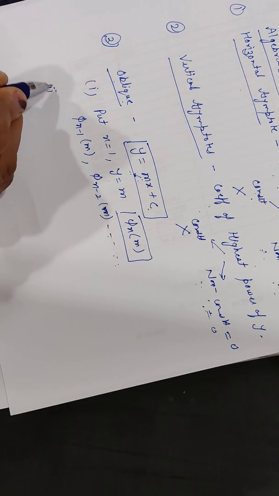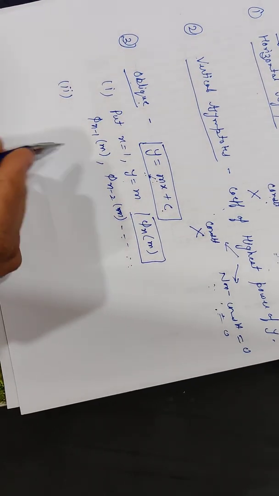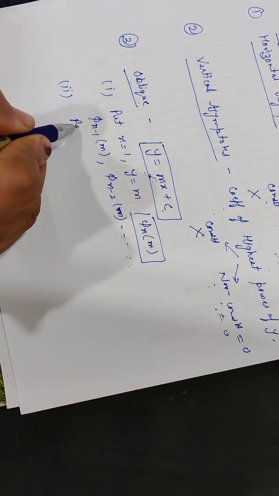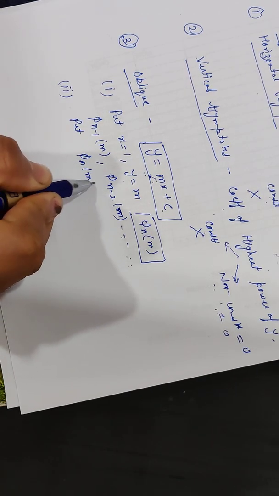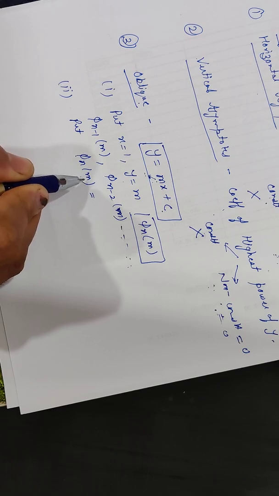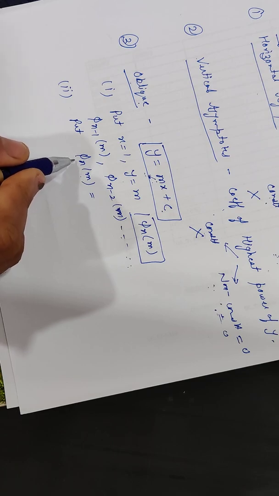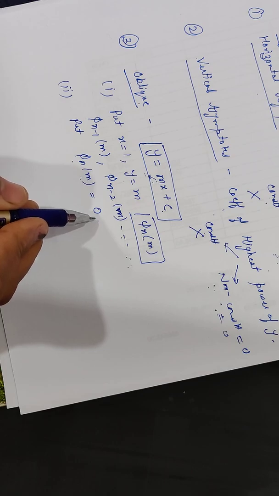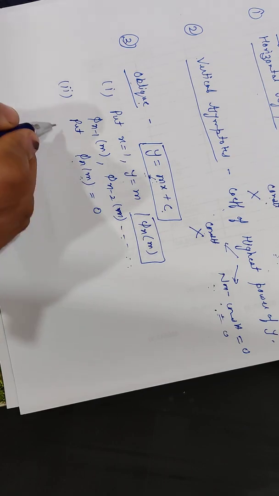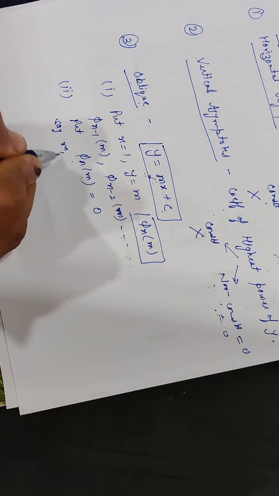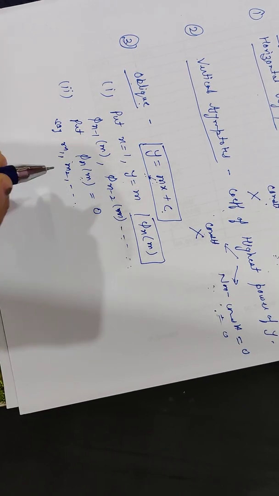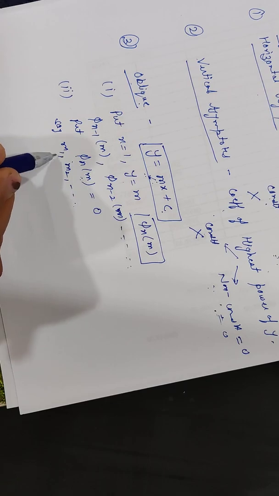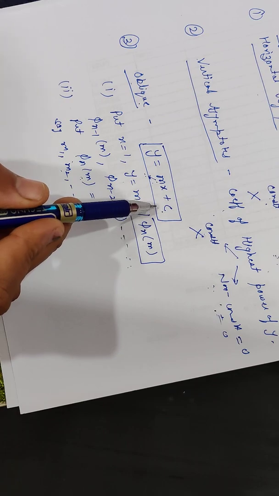Now the second step: put phi n of m equal to 0. Phi n of m means the terms in terms of m, where the degree of each term is n. When we put phi n of m equal to 0, we get different values of m, say m1, m2 and so on. Now corresponding to these different values of m, we will find the value of c.